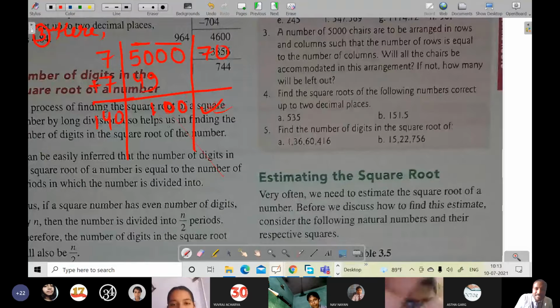Here it is 100 itself, not 1000. Sir, we can do this by keeping a point there in 70. No, after, no, that. Chairs will not be arranged in points. So you can write, now you can write.